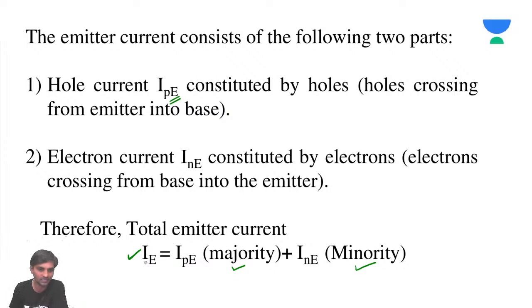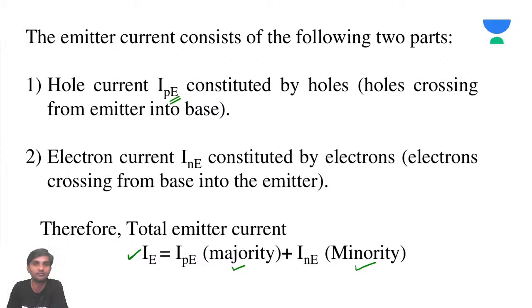What are the majority charge carriers in the emitter? They are holes. So the hole current plus electron current is going to be IE equals IPE plus INE.